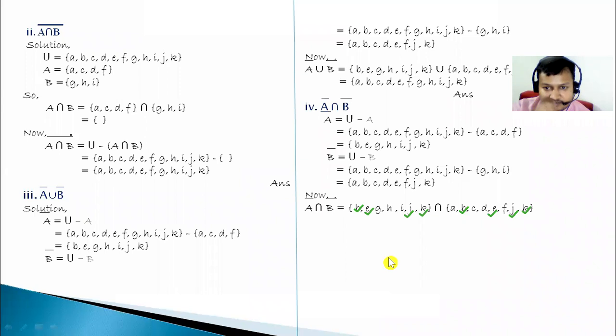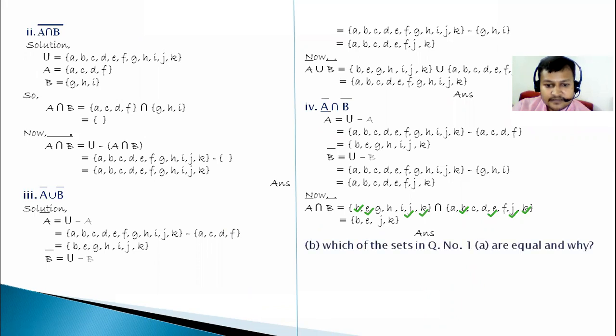Please check it. No, sir. Then write these elements: B, E, J, K. This is the value of A complement intersection B complement. So this is our required answer.